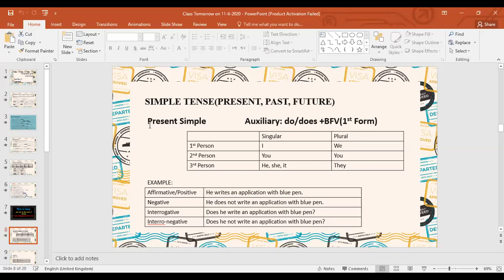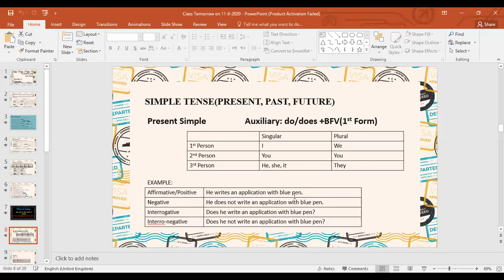First, we will do the present simple: auxiliary do or does plus base form of verb. Base form of verb, you know, is the first form of verb. This is the chart of the pronouns, first person, second person, and third person. This is the example chart. I use one example: He writes an application with blue pen.